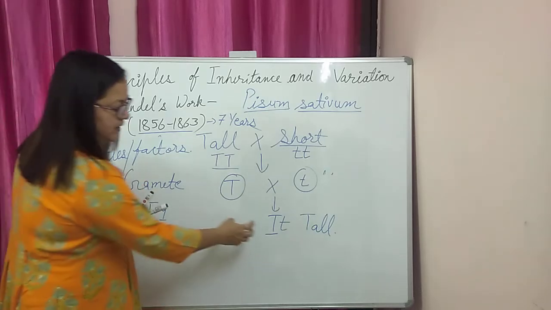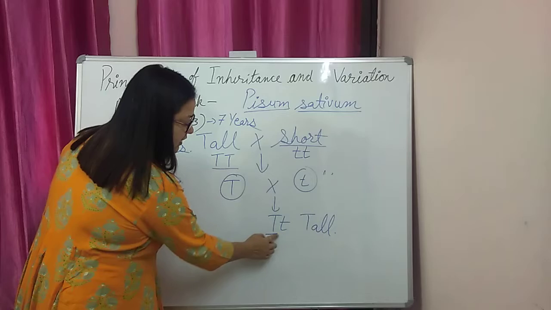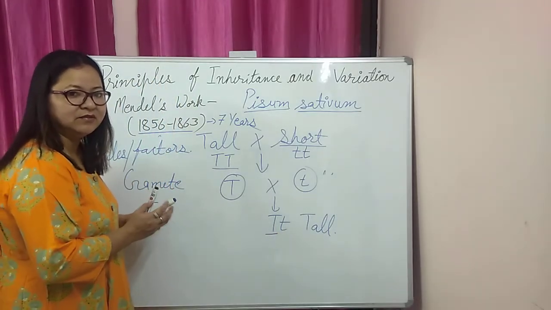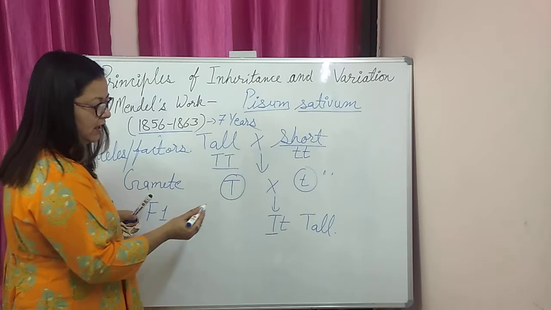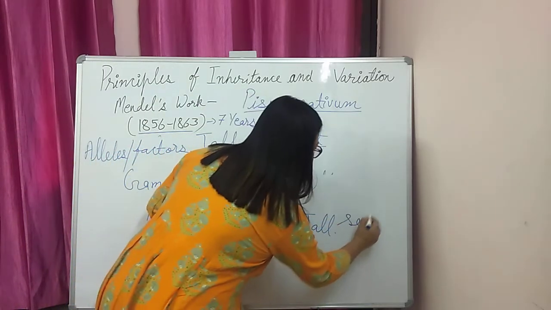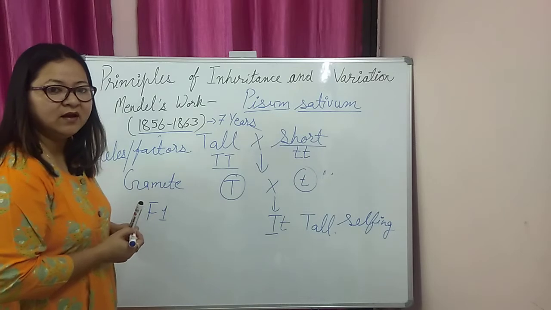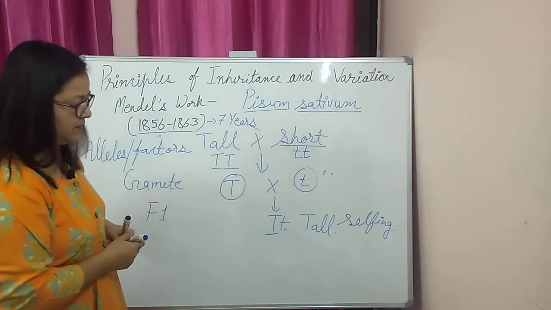Now he explained that both these alleles or factors maintain their existence, and that's why when we go for selfing in the F1 generation, we are again getting the short plant.